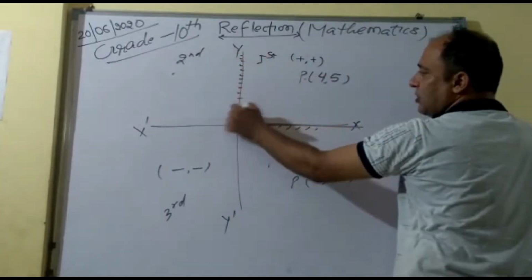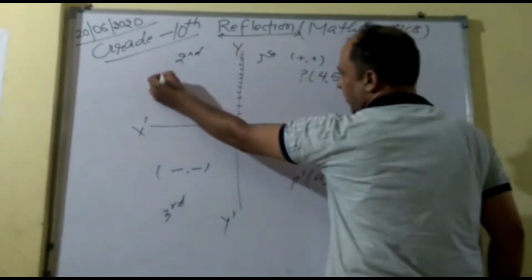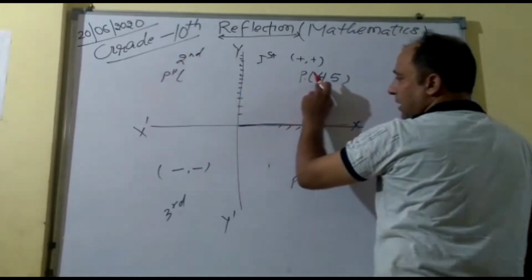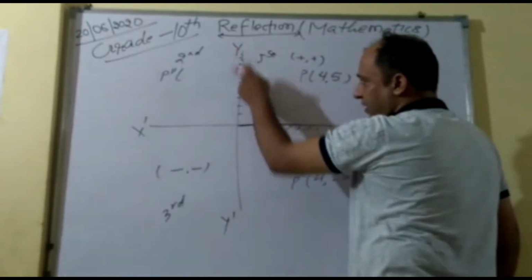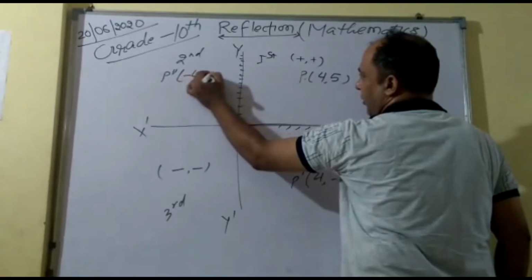Now here the mirror is this one. That means reflection is on this axis. So P(4, 5) will become P dash or double dash, whatever you want to write. Here the value of x is how much? 4. So in this quadrant, if reflection is on y-axis, the value of x changes. So it will be minus 4 and 5.